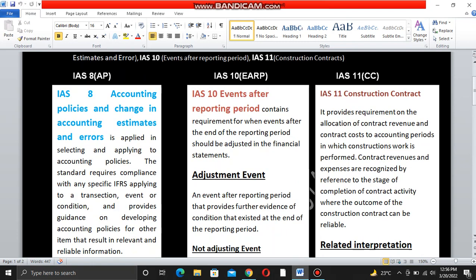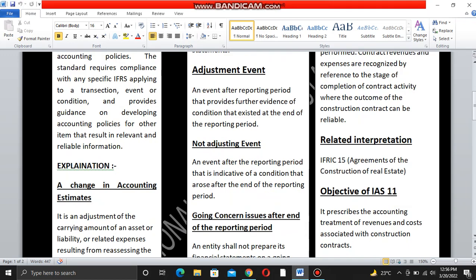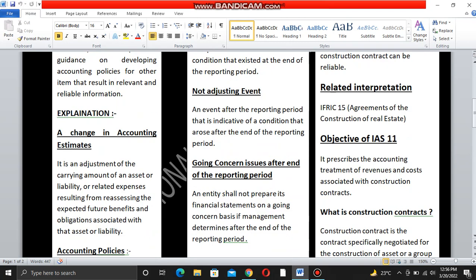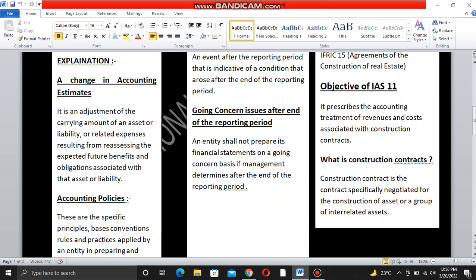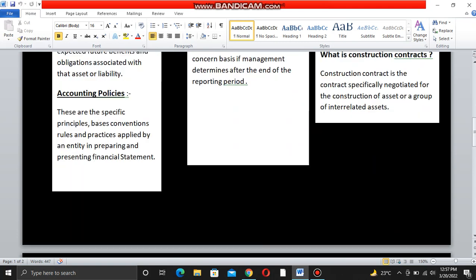Contract revenues and expenses are recognized by reference to the stage of completion of contract activity where the outcome of the construction contract can be reliably estimated. Related interpretation: IFRIC 15, agreements for the construction of real estate, is also discussed in detail in IFRIC 15, which is our later and subsequent discussion. The objective of IAS 11 is to prescribe the accounting treatment of revenues and costs associated with construction contracts. What is a construction contract? A construction contract is a contract specifically negotiated for the construction of an asset or a group of interrelated assets.